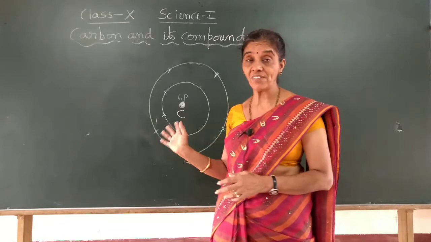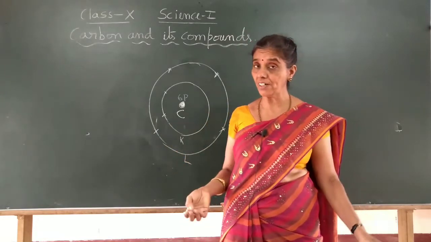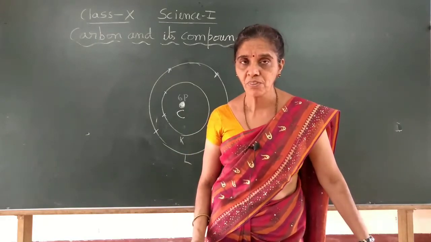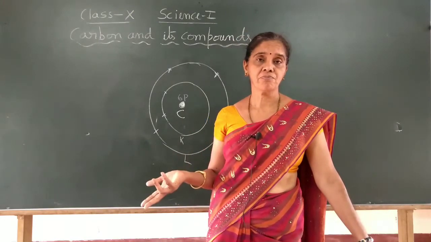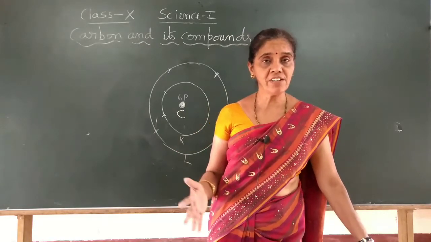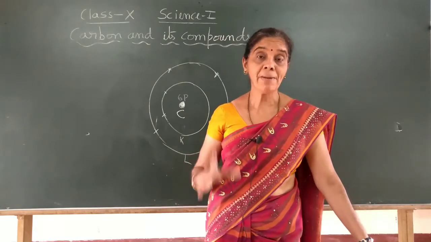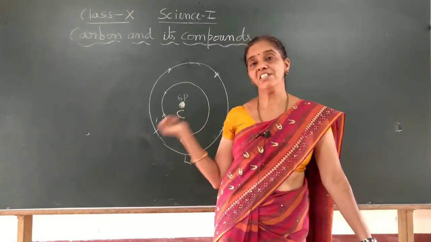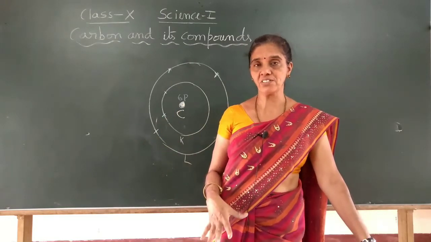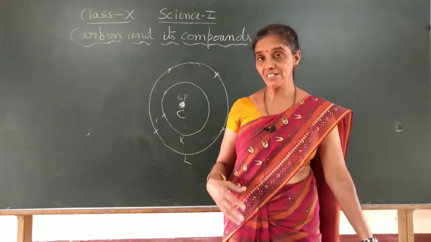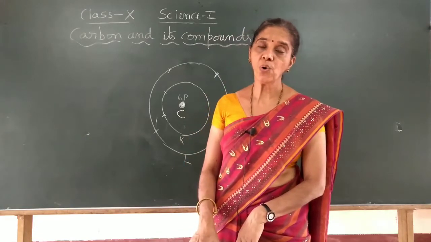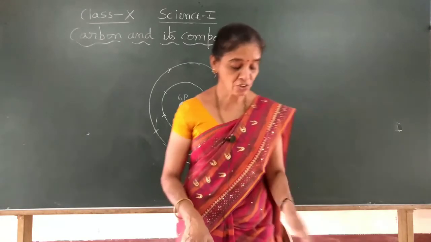But here in the case of carbon, either giving 4 electrons or taking 4 electrons is difficult for maintaining the stable structure of the atom. Then what should it do? It should achieve stability not by giving or taking completely, but by sharing of electrons. Here sharing of electrons takes place, and by doing that it will get the stable structure of 8 electrons. So that is the new type of bond we are going to learn, which is nothing but the covalent bond. Okay, it is called a covalent bond.